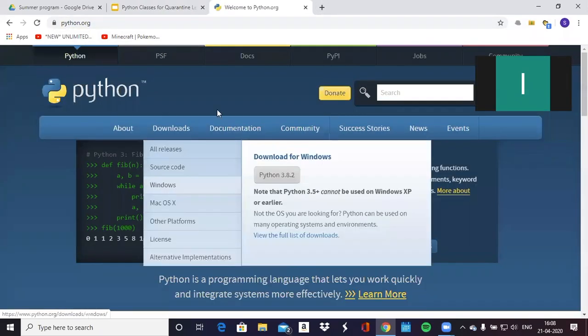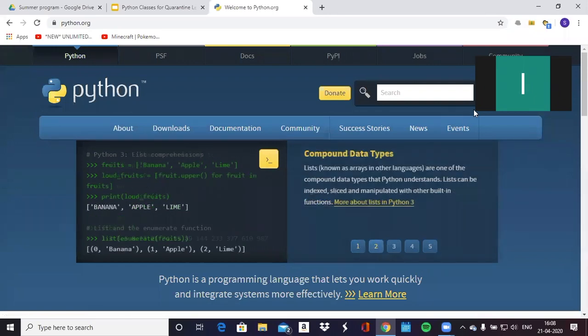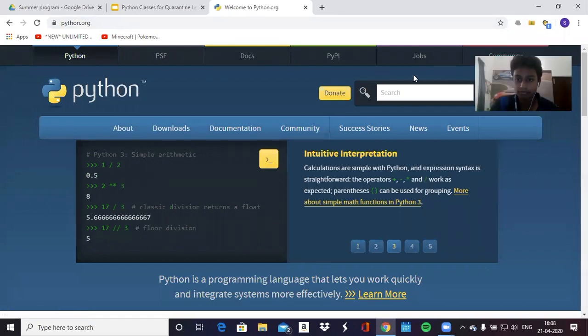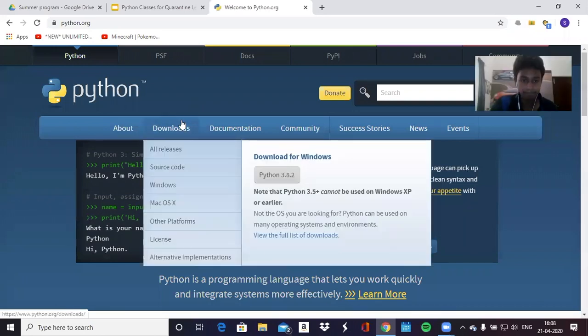And it should open this page. Everyone's following, right? If you're not following or something's not working, just unmute your mic and tell me. Everyone's on this website? You can unmute your mic and say yeah or something. Okay, cool.